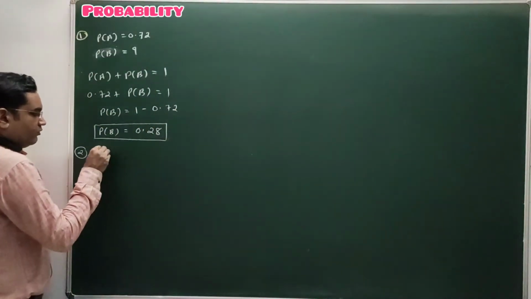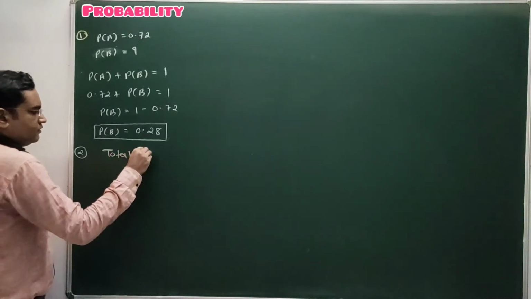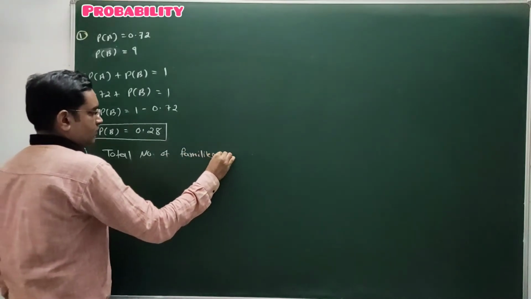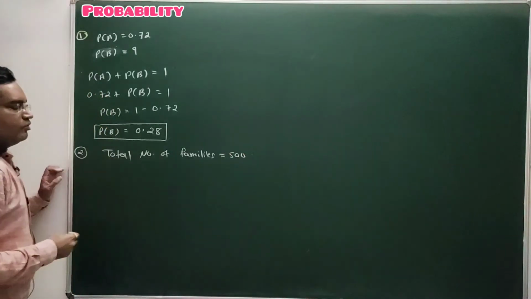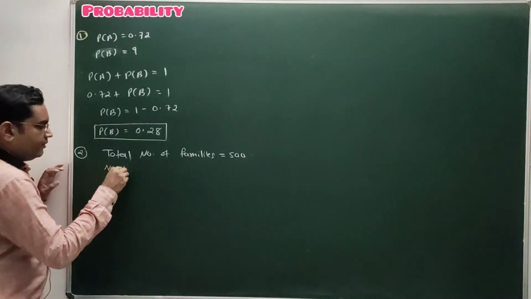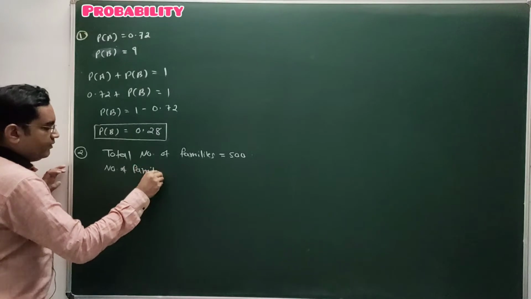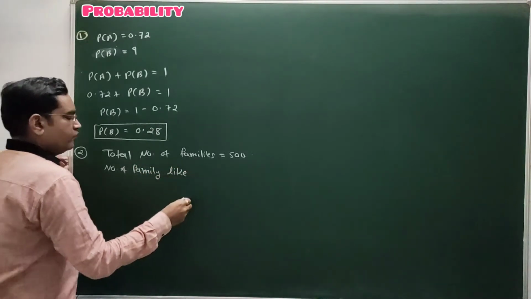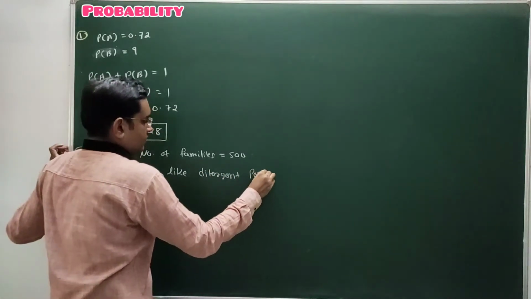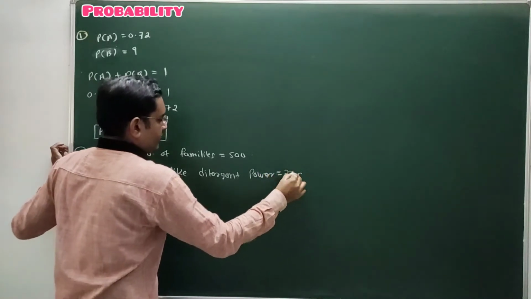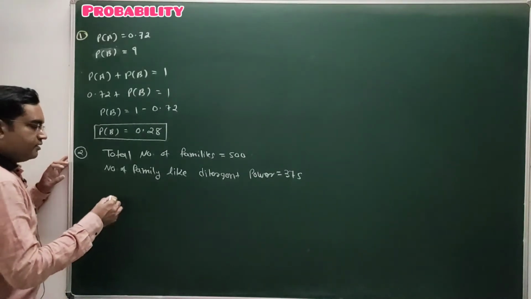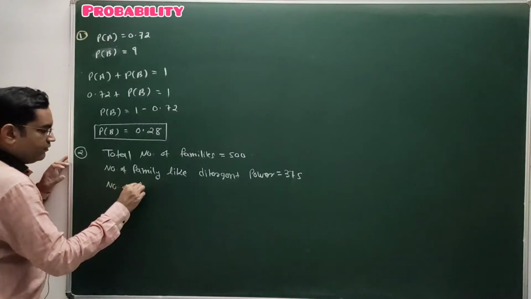Total number of families is 500. The number of families who like the detergent powder is given as 375. So the remaining families do not like the detergent powder.